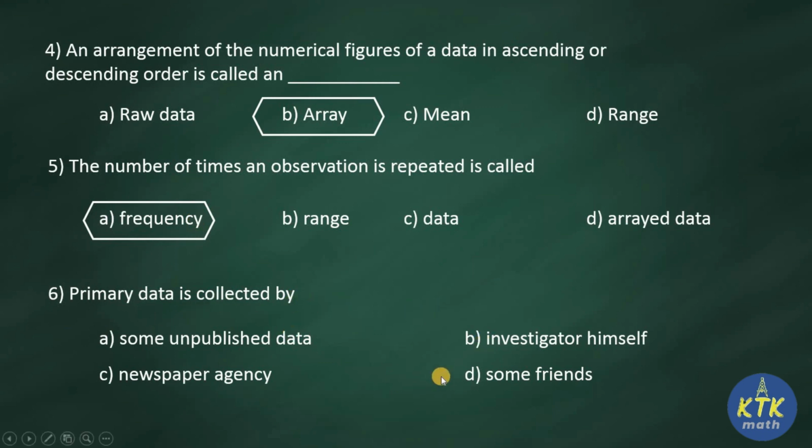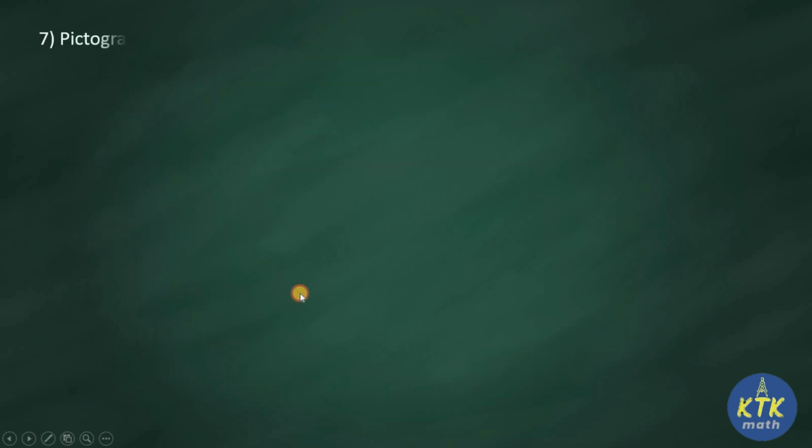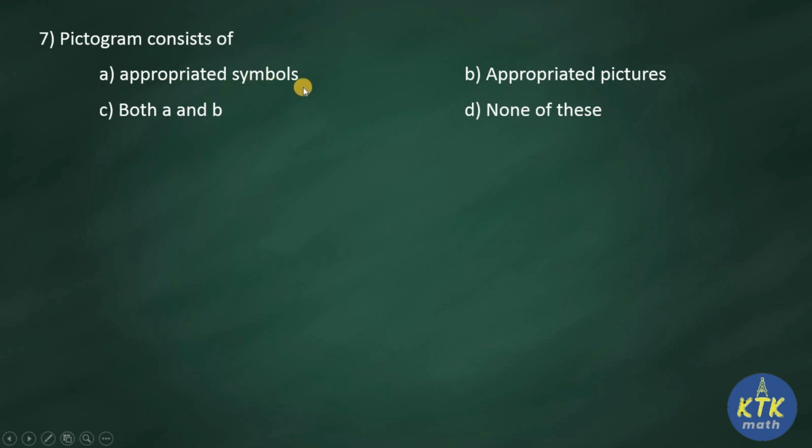So primary data is nothing but what? Investigator himself. We are collecting the data by ourselves directly by meeting the people. So primary data, I hope you understood the concept. We'll move to the next question. Question number 7. A pictogram consists of appropriate symbols, appropriate pictures, both A and B, none of these.